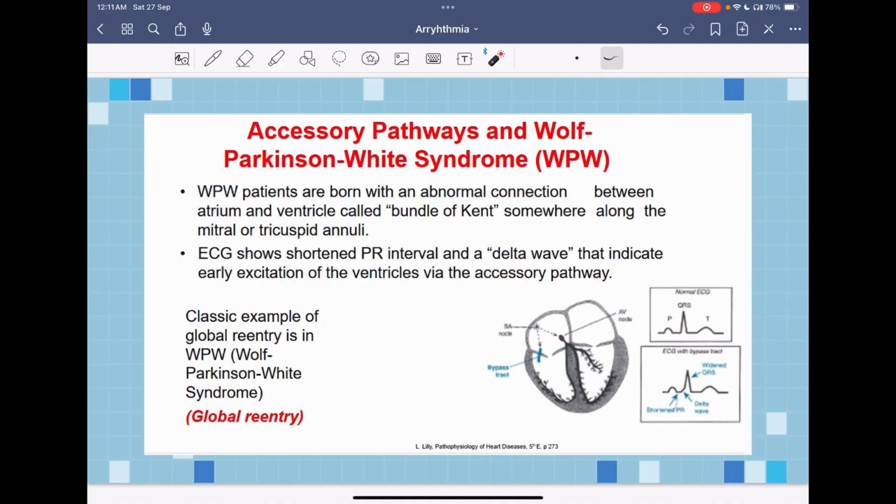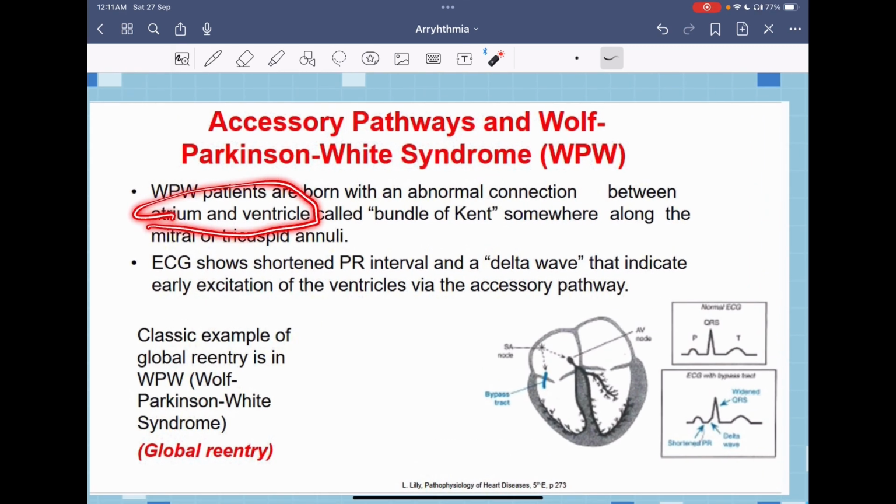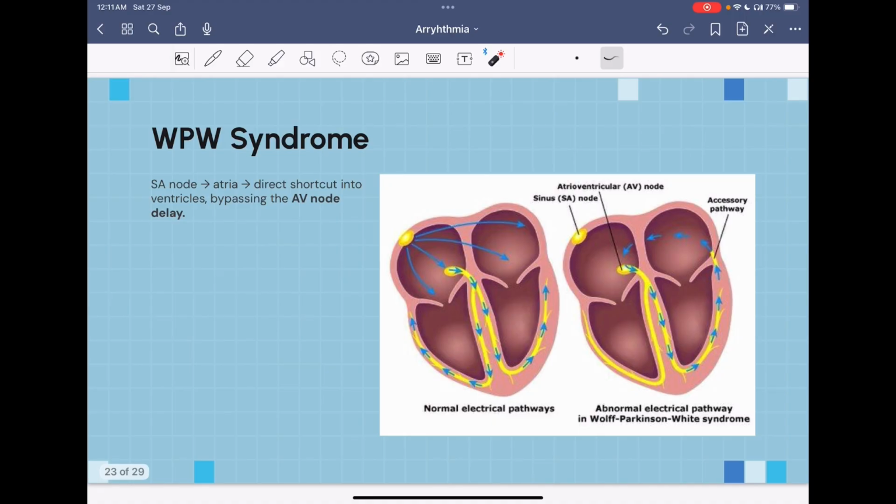A classical example of global re-entry is Wolff-Parkinson-White syndrome. This syndrome occurs due to the presence of an abnormal connection between the atrium and the ventricle formed by the bundle of Kent. We have this bundle, which is an accessory pathway. This accessory pathway allows impulses to go from the SA node directly to the atrium. Once they reach the atrium, they enter directly into the ventricles. They bypass the AV node. The AV node is essential to cause the delay in the plateau phase.